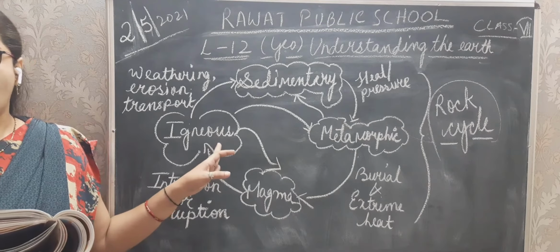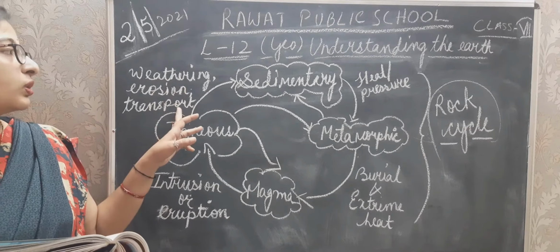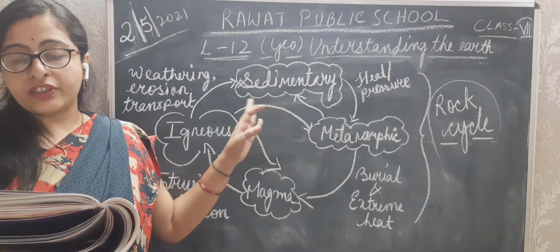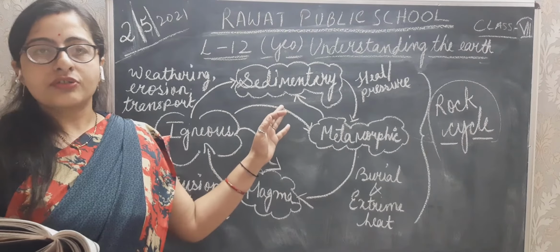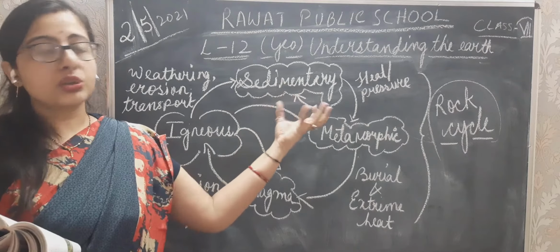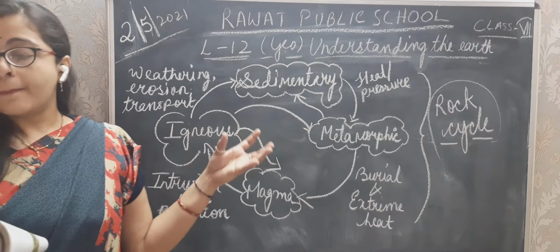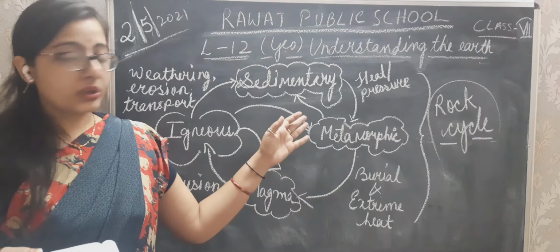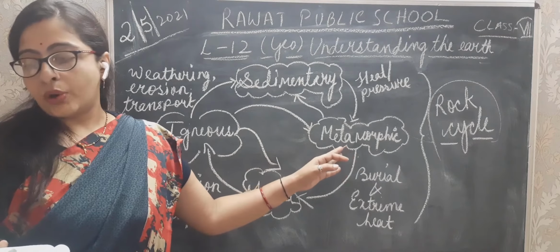Igneous rocks break down into sediments by natural processes like weathering, erosion and transportation. These are deposited and compacted to form sedimentary rocks. When igneous and sedimentary rocks are subjected to great heat and pressure, they transform into metamorphic rocks.